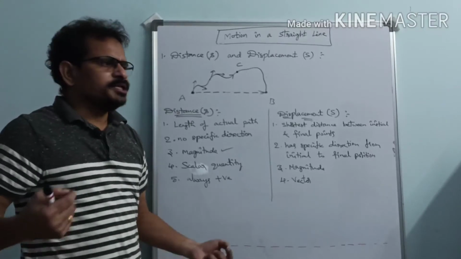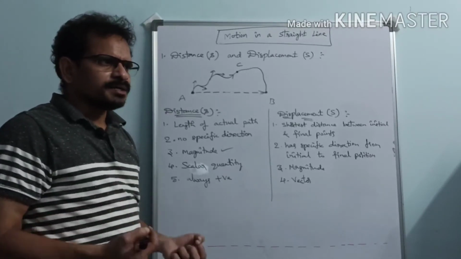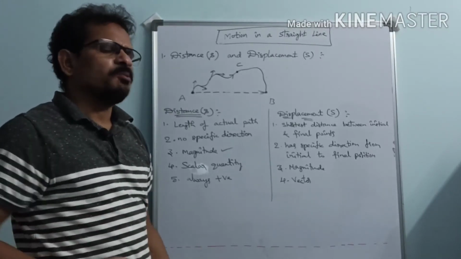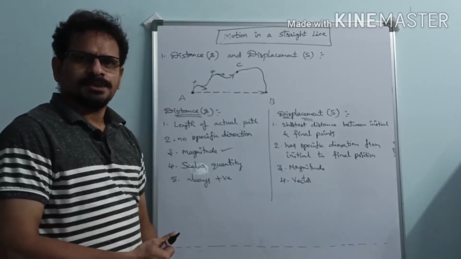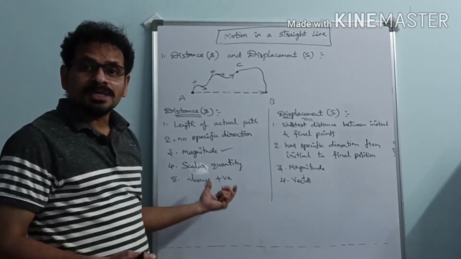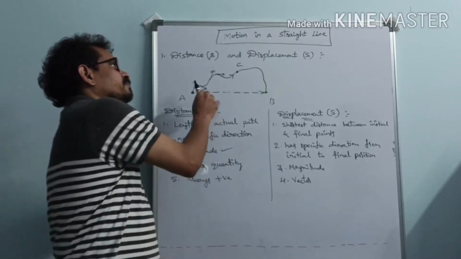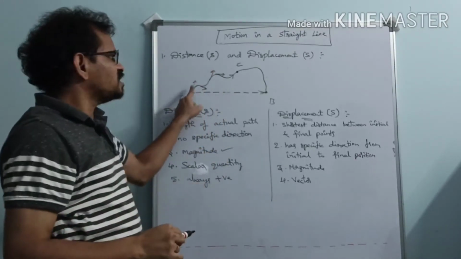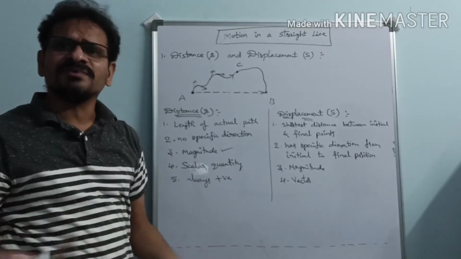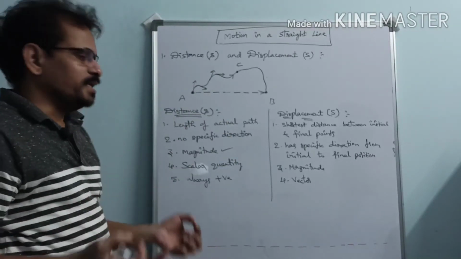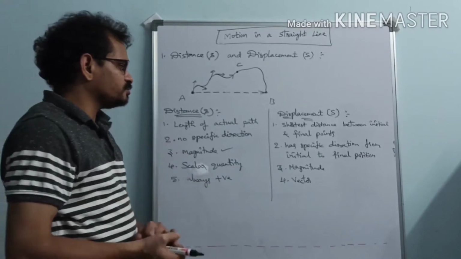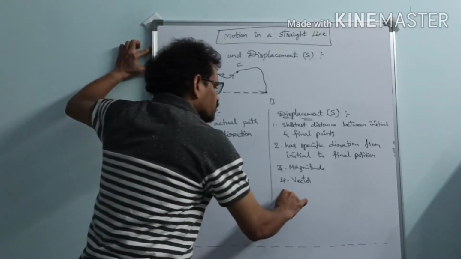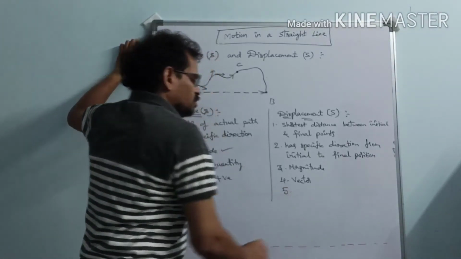We cannot say the particle moved a distance of -2 meters or -10 meters. Why can we not say that? Because if a particle moves, it moves along some path, and that path has some finite length. So it is always positive. And what about displacement here?